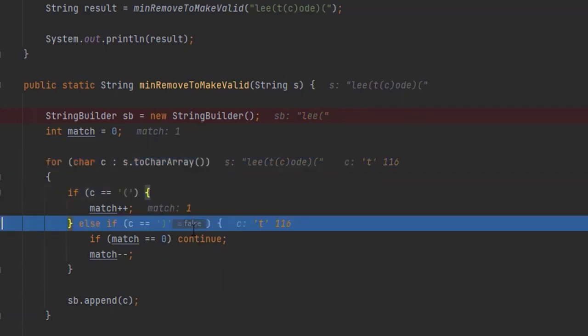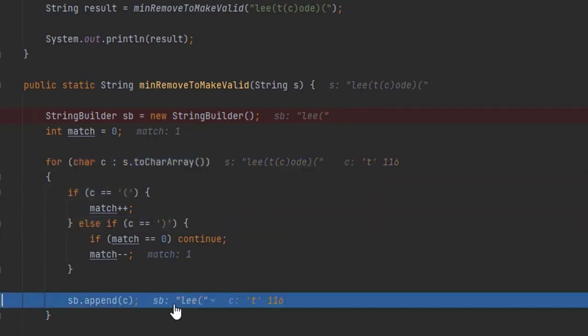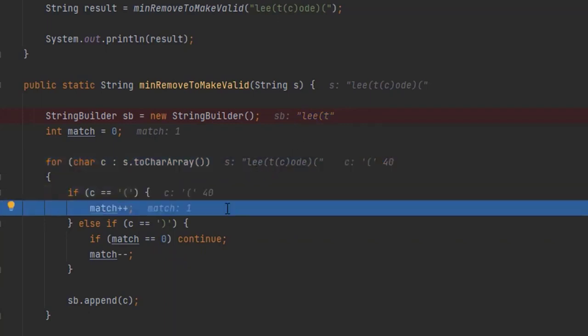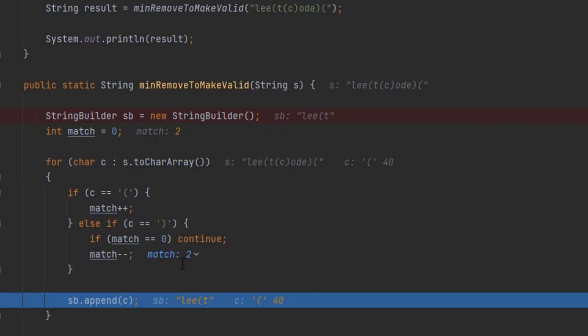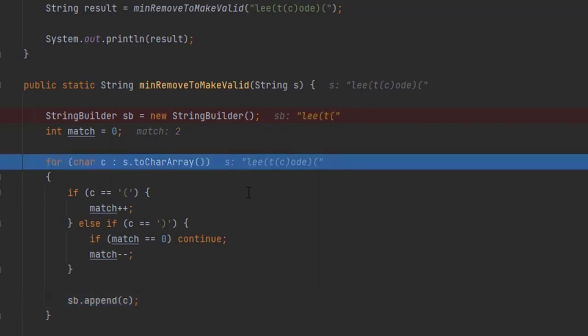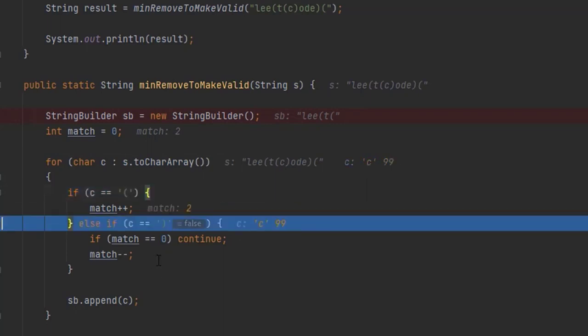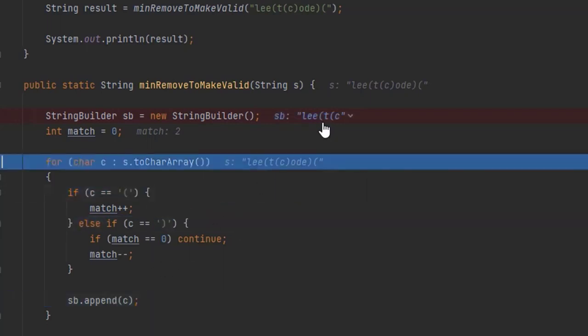Now I've got the T. That's not an open or closed paren, so we're just going to append that. Now we've got another open paren, so now we're going to assign match is now equal to 2. We're going to append that. So we're looking for two closed parens to complete this. So we've got a C now. We're just going to pend that on. So we've got LE, paren T, paren C.